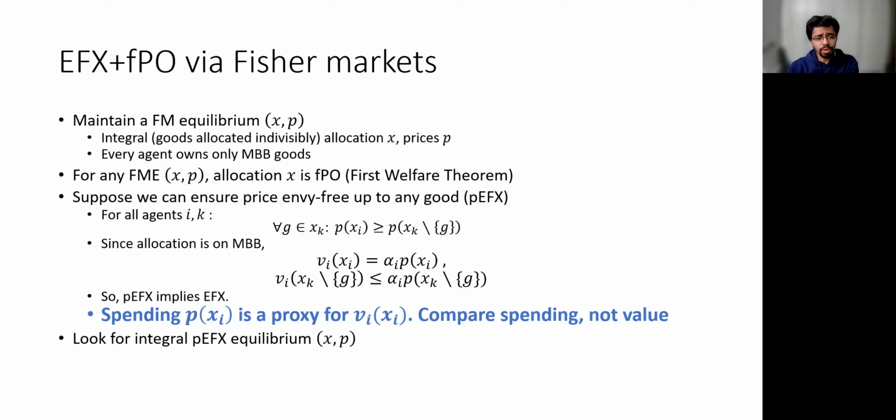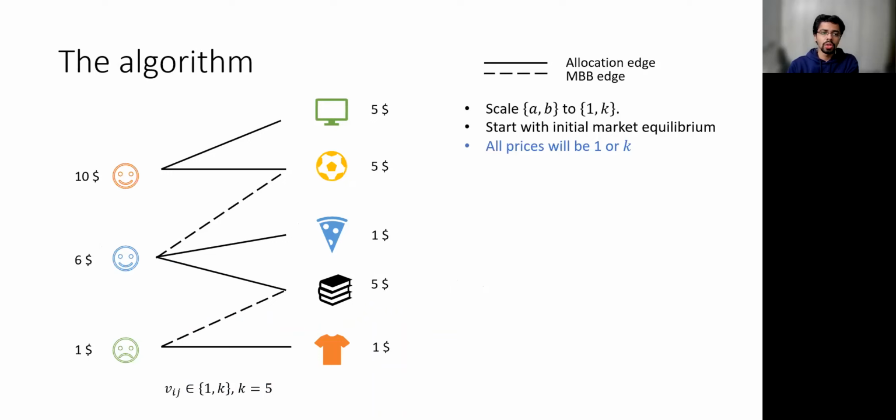So this suggests that we should look for integral market equilibria that are PEFX. But since PEFX implies PEF1, getting PEF1 is an absolute necessity. So that's how we start our algorithm. We start with an initial market equilibrium. Here, solid lines denote allocation edges and dashed lines denote MBB edges.